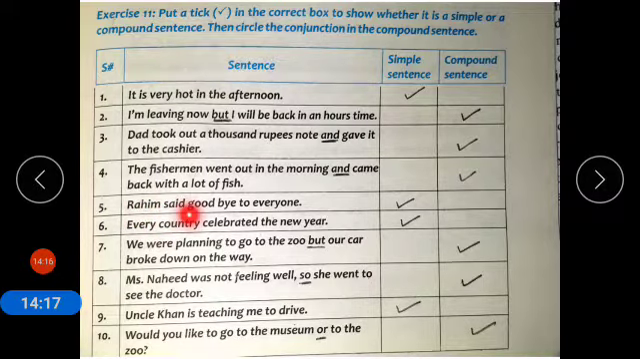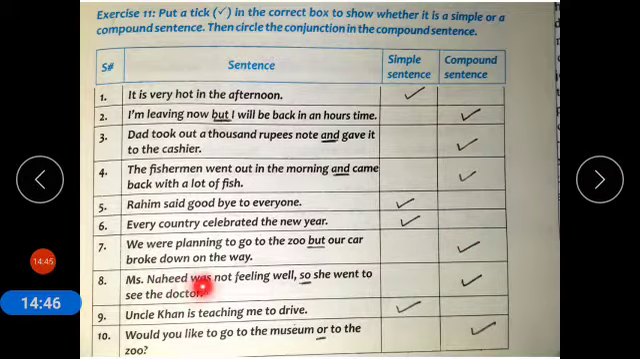Rahim said goodbye to everyone. It is a one clause sentence and it is a simple sentence. Every country celebrated the new year. It is a one clause sentence. It is a simple sentence. We were planning to go to the zoo, but our car broke down on the way. The use of "but" shows that it is a coordinating conjunction and it is a compound sentence.